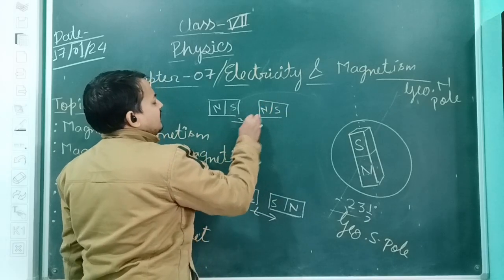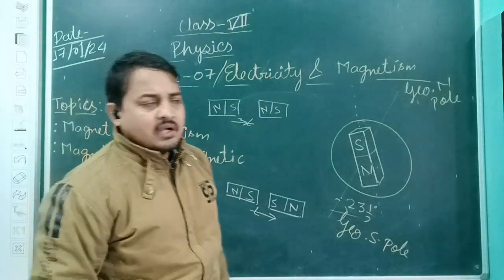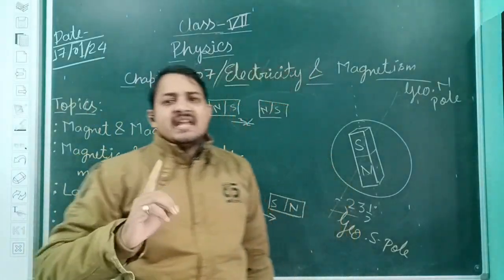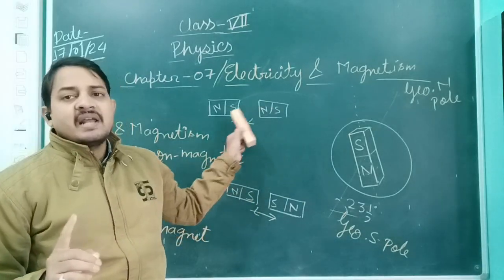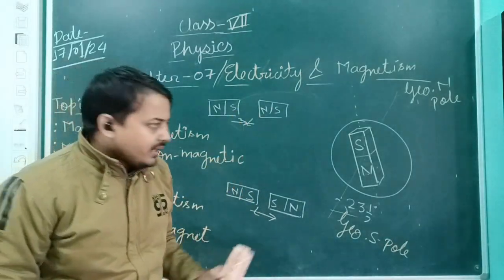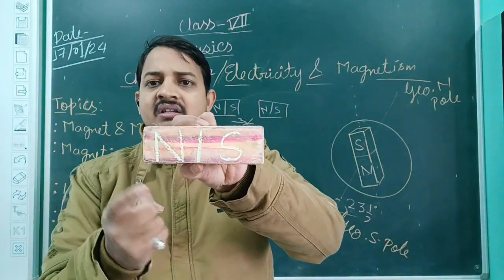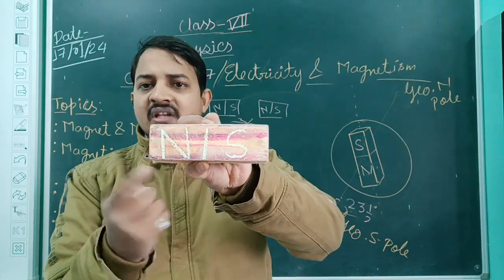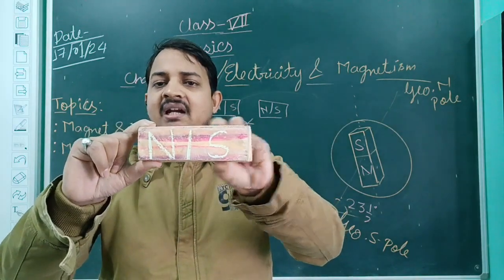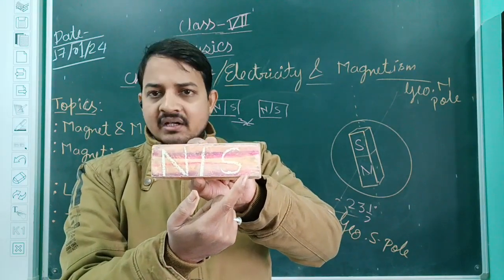But if I have another magnet like north and south, again north and south, what will happen? See, this is the south pole, this is the north pole. Just now I said that two like poles have a force of repulsion and two unlike poles have a force of attraction. Now come to this point. See, in this gesture I have represented north and south. This N represents the north pole. Suppose this gesture is a bar magnet. So this is the north pole and this is the south pole of the magnet.